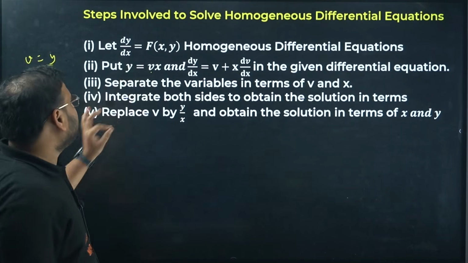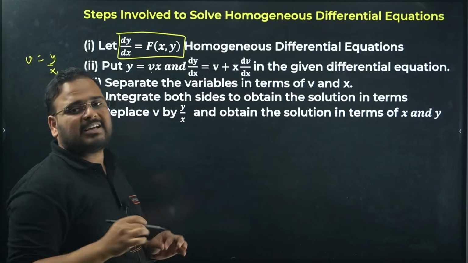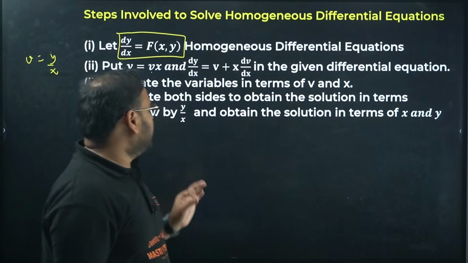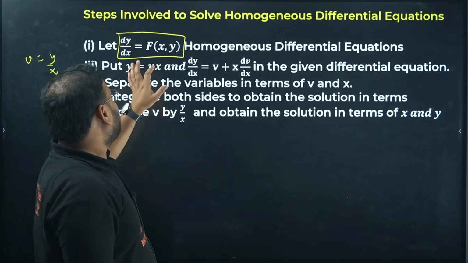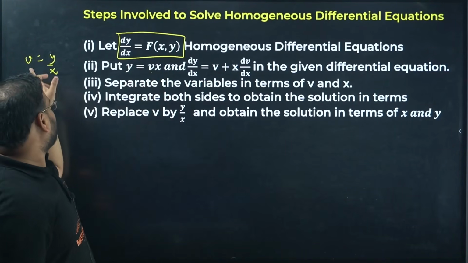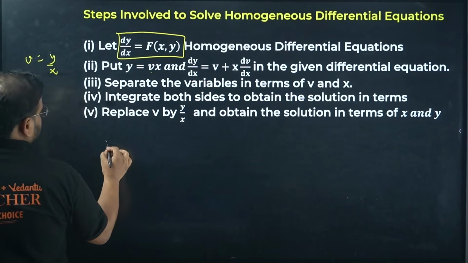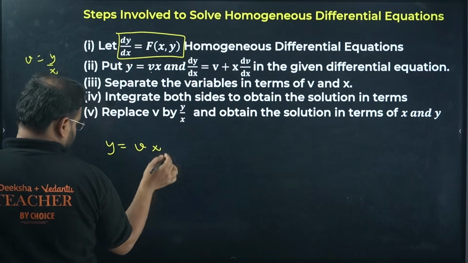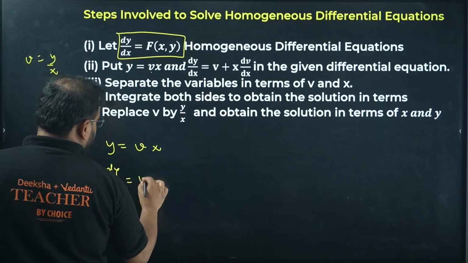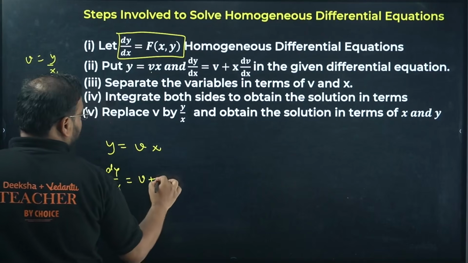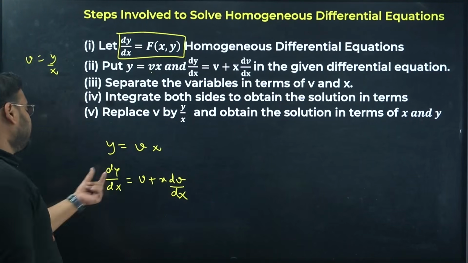What I do in this, simply, if this is my equation, dy by dx is f of x comma y. At every term the degree should be the same. When that is there, I simply substitute y as vx, or v as y by x, and differentiate. Check here, if you have y as vx, differentiate, you'll get dy by dx as v, because differentiating x will give me 1, and x times dv by dx. So change this to this.